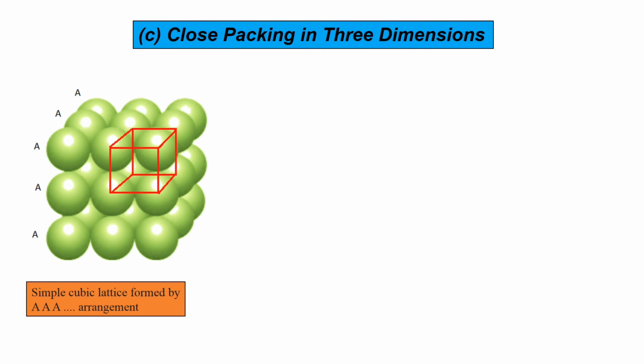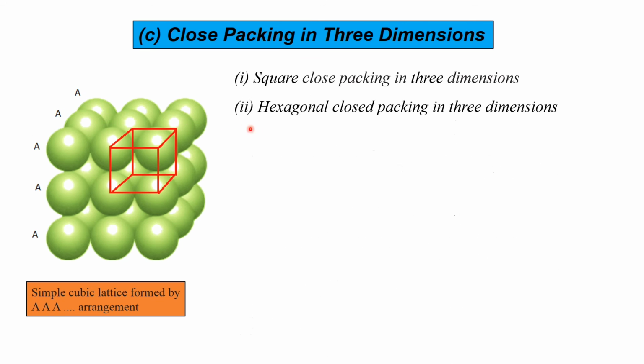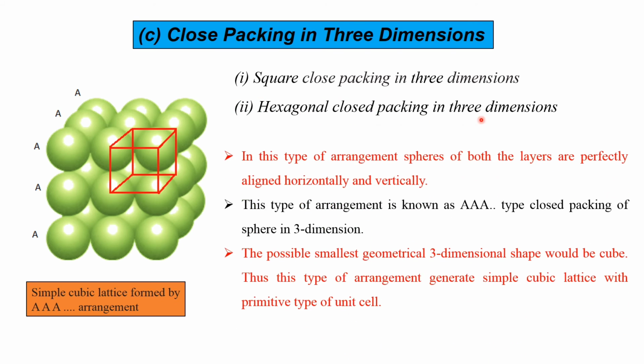And now close packing in 3 dimensions. In close packing in 3 dimensions, this is the structure of a simple cubic lattice formed by AA arrangement. There are 2 types: square close packing in 3 dimensions and hexagonal close packing in 3 dimensions.